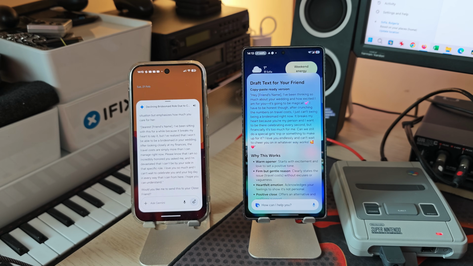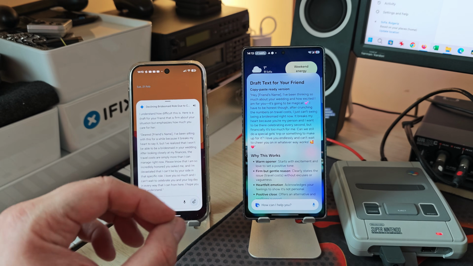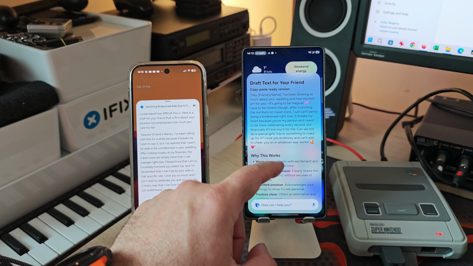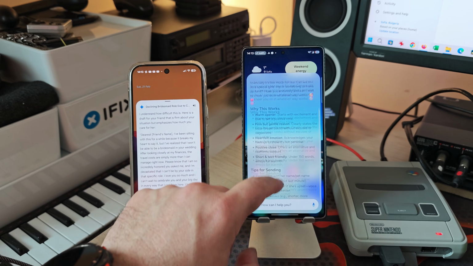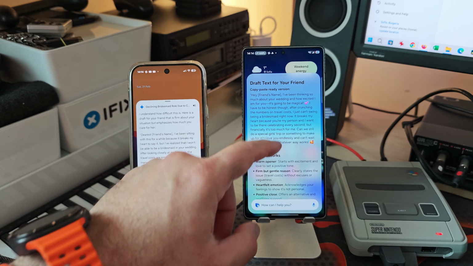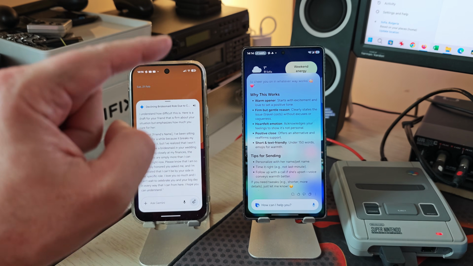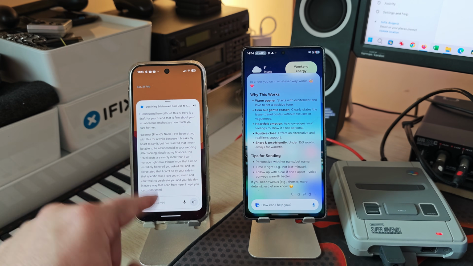One thing I need to praise Gemini for is the fact that it decided not to use these long dashes, which is definitely a tell for AI. But I have to tell you, the answer from Bixby feels a bit more human with all the emojis, you know, like two buddies just chatting around, and it also gives you better reasoning, like why this works, and also gives you tips for sending, which we don't have here.